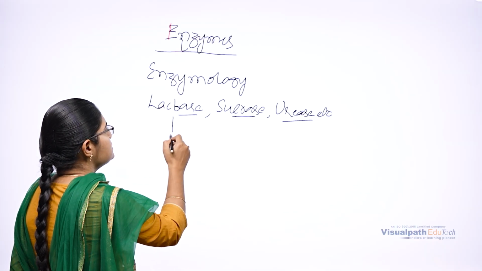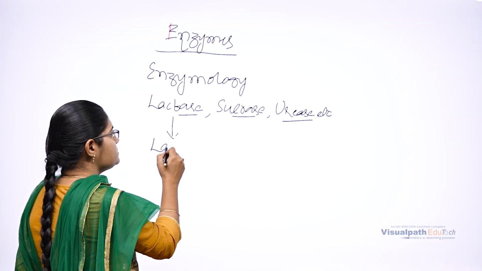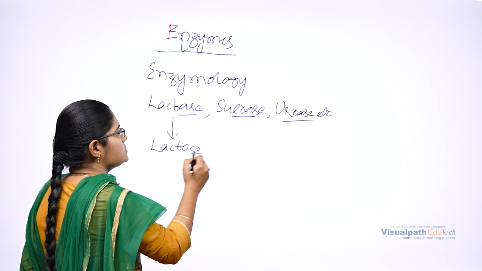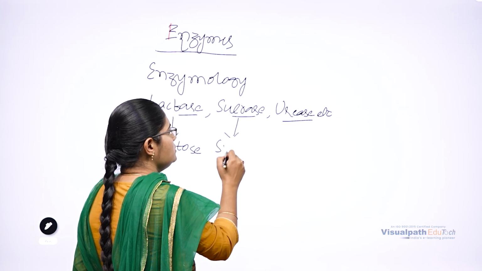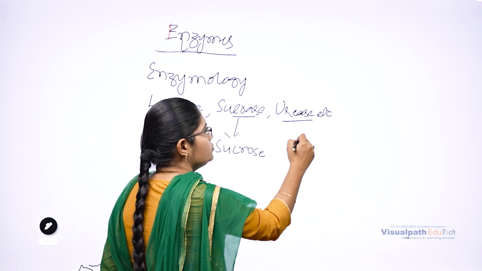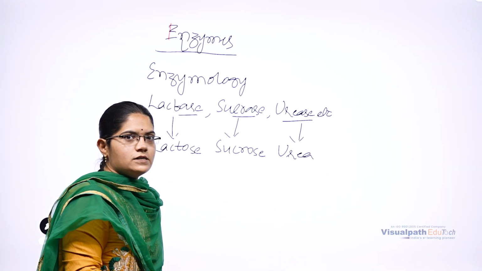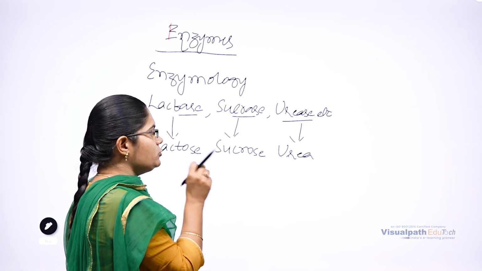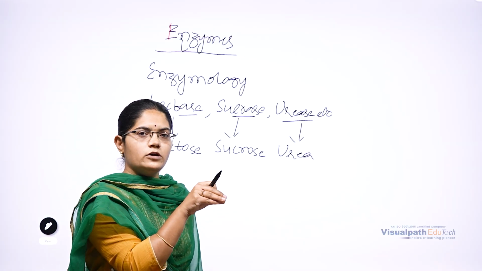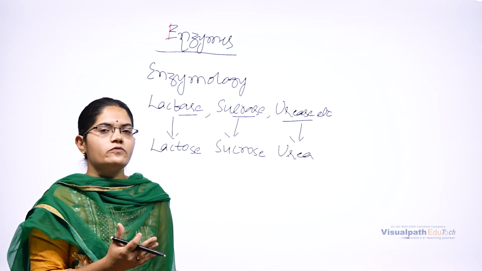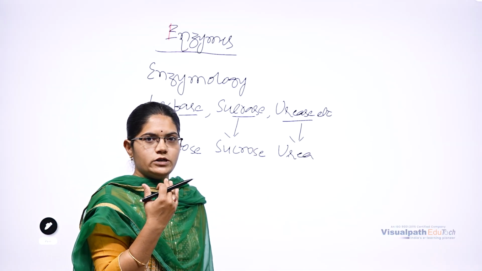Lactase acts on the substrate lactose. Sucrase acts on sucrose. Urease acts on urea. So each enzyme has a specific and unique job to act on a specific molecule. There are thousands of different enzymes in our body, each having a unique job.